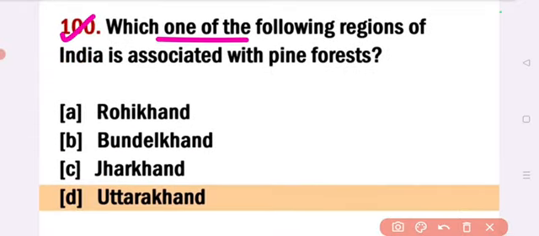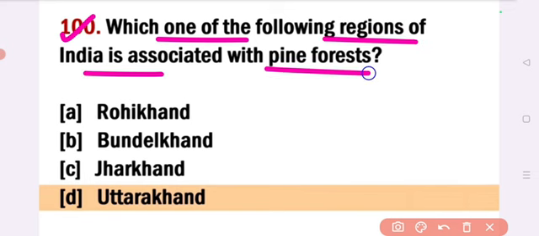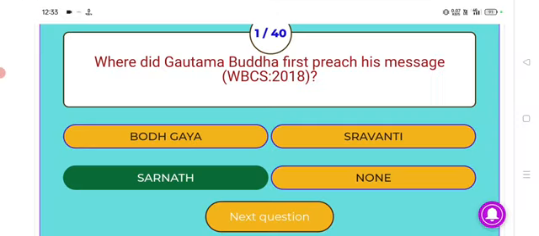Which one of the following regions of India is associated with pine forest? Answer option D, Uttarakhand. Where did Gautam Buddha first preach his message? Answer, Sarnath. Gautam Buddha first preached his message at Sarnath. Next.